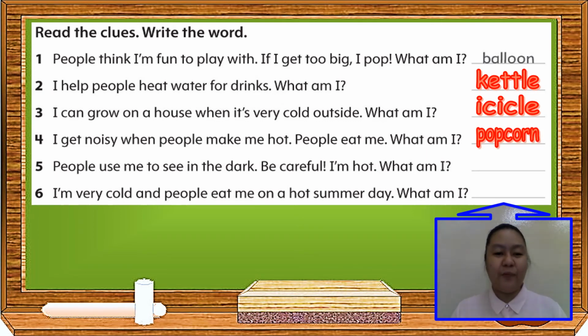Number 5. People use me to see in the dark. Be careful, I'm hot. What am I? What do we use when it's dark and we should be careful in touching it? It's a candle. Correct. Last number.